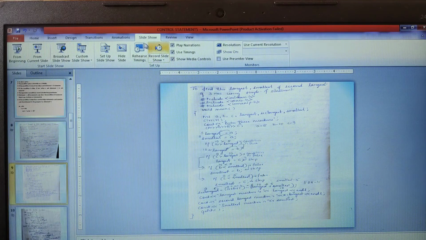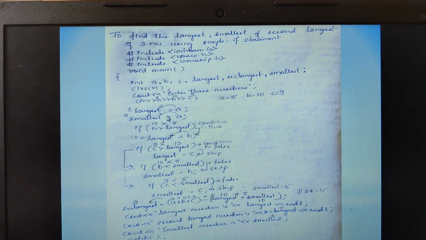The next program is to find the largest, smallest and second largest of three numbers using the simple if statement. Previously we have seen the largest of two numbers. Now we are finding the largest, second largest and smallest numbers, using only simple if. So you need at least three variables to hold the three inputs, plus a variable called largest to hold the largest value, a second largest variable to hold the second largest, and a smallest variable to hold the smallest.